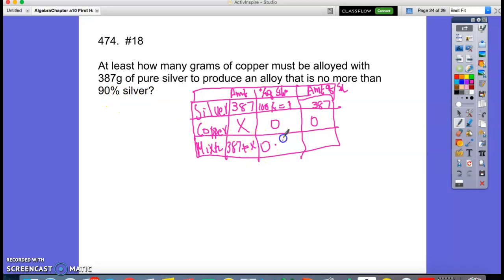So this will be 0.9 times 387 plus X. Now what do I say? This thing has to be no more than 90%, right? So how do I write that? It will be 387 plus 0 should be less than or equal to 0.9 times 387 plus X.